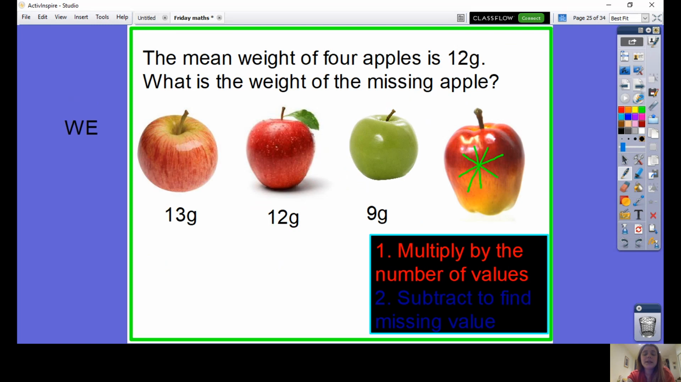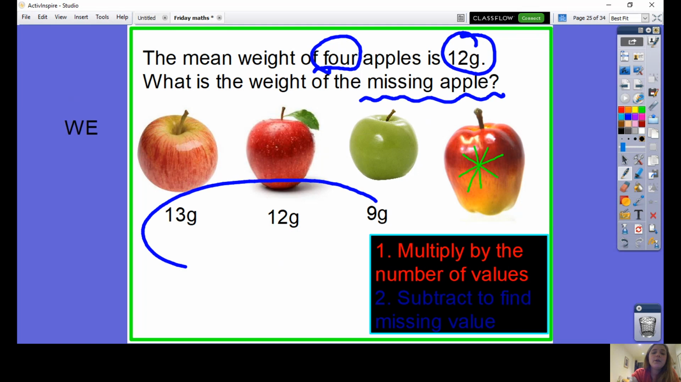Have a go at this one. This one is a little bit more like the other examples we've looked at. The mean weight of 4 apples is 12 grams. So I know how to find the total. What's the weight of the missing apple? I know what to get rid of to find the missing value.